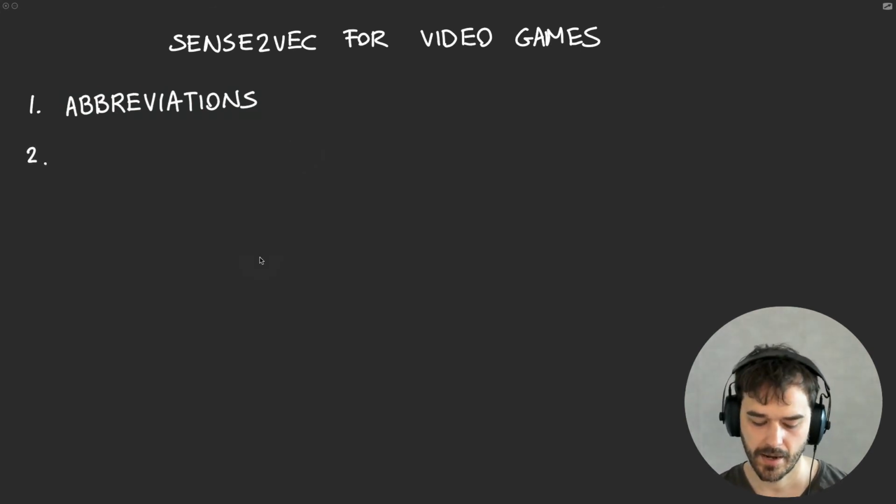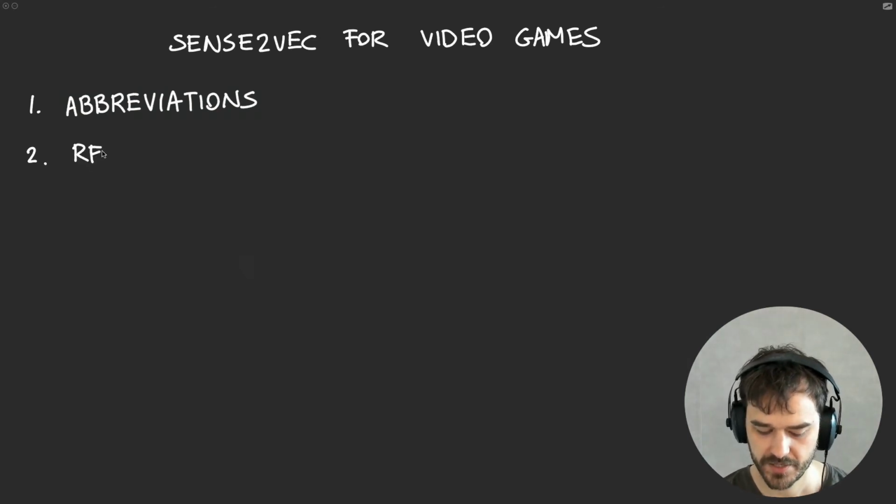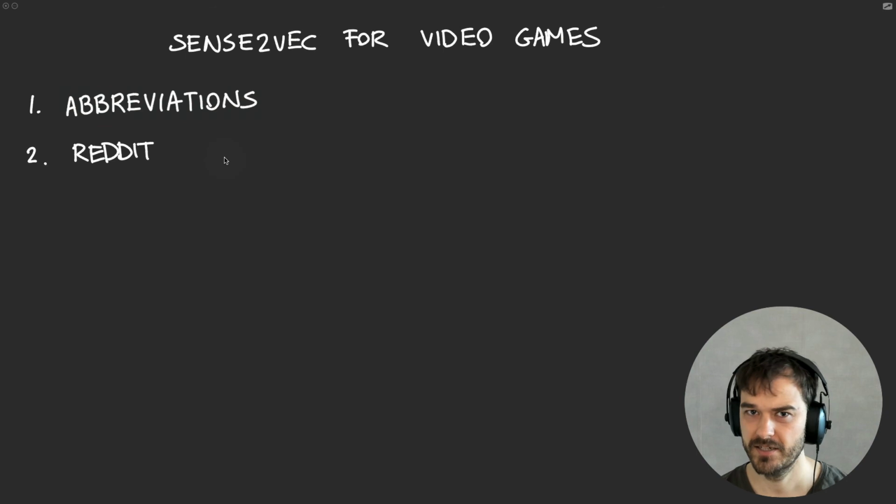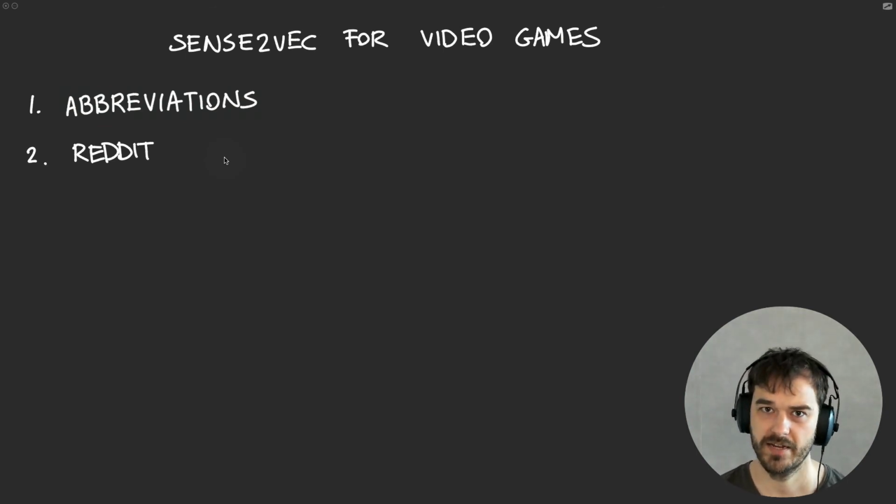That said, I do want to take a step back and maybe also think about when this trick won't work as well. At the moment, we are using the pre-trained Sense2Vec embeddings, and these are trained on Reddit. And Reddit is a somewhat unique corpus. It has internet slang on it, and it doesn't necessarily represent all the text that you might find elsewhere.